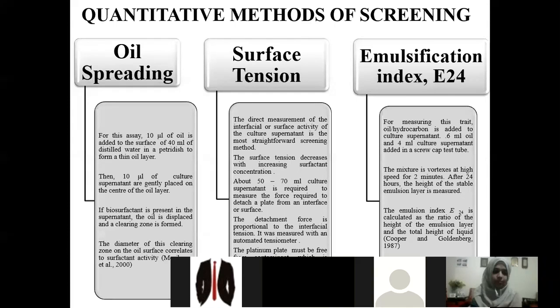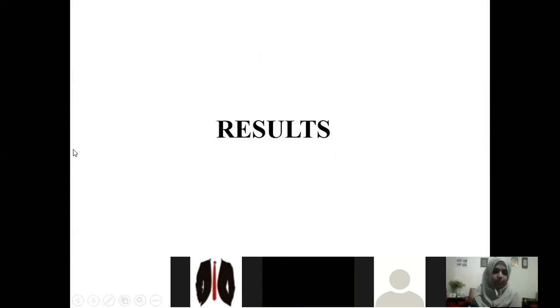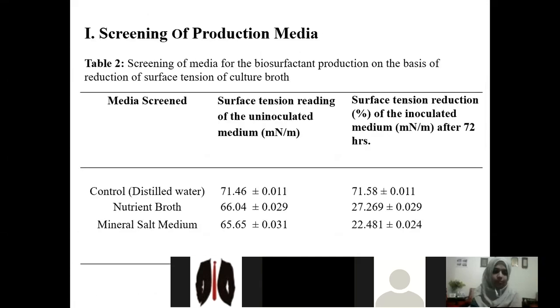For this, about 50 to 70 ml of sample was required, and it was measured with an automated tensiometer instrument. Now, emulsification index or E24. I have done a water and oil emulsion. In this, 6 ml of oil was added to 4 ml of sample in a test tube, and then it was mixed at high speed for 2 to 4 minutes, and the height of the stable emulsion layer was measured after 24 hours. The E24 emulsification was calculated as the ratio of the height of the stable emulsion layer to the total height of the liquid, multiplied by 100.